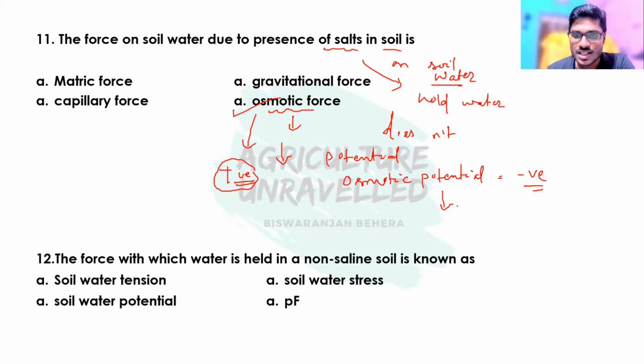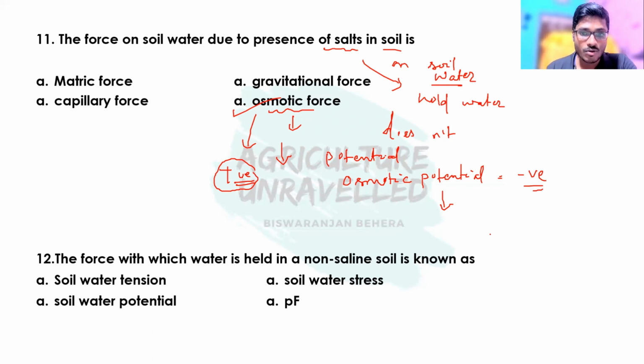So osmotic potential indicates the energy of water to do some work in the presence of salts. It means if salt content is higher in soil, then osmotic potential is lower. Water has less energy to do some work in presence of salts because salts exert some force on water.